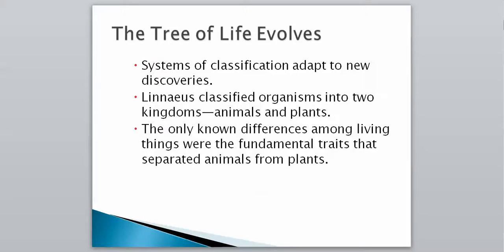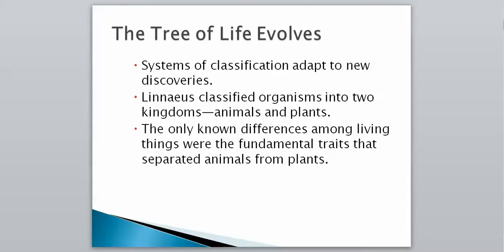Linnaeus classified organisms into two kingdoms, animals and plants. I believe we discussed on one of our first workbook activities that Linnaeus only described plants and animals. That was early on, and the only known differences at that time among living things were the fundamental traits that separated animals from plants. So when we first started with our system of classification and identification, we really only had basic characteristics to go off of, looking at what is an animal and what is a plant.